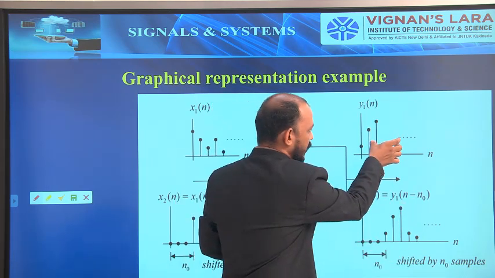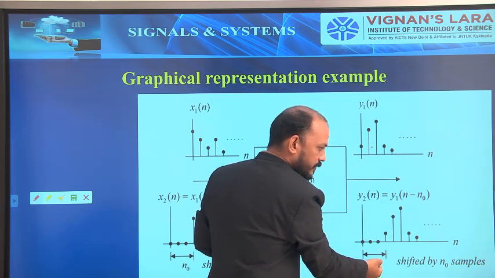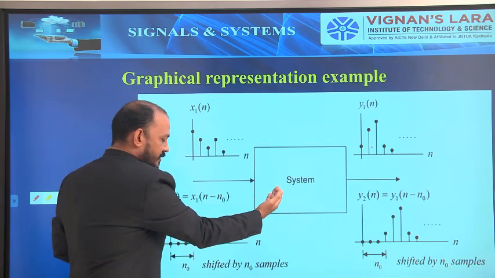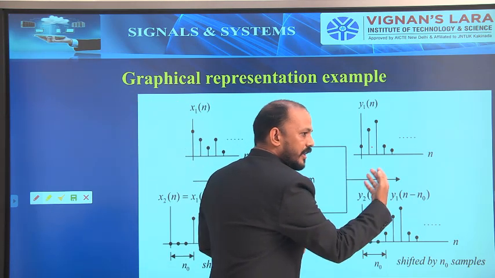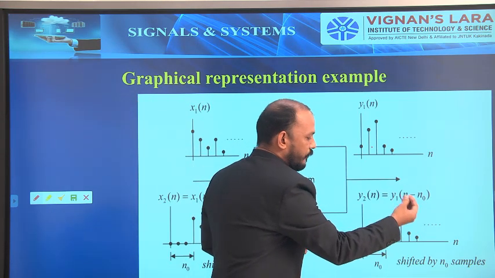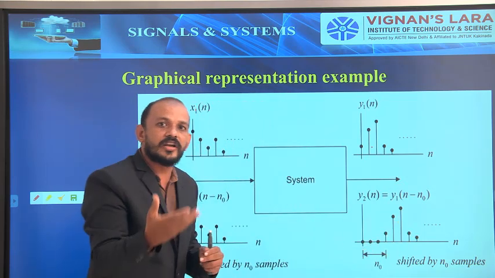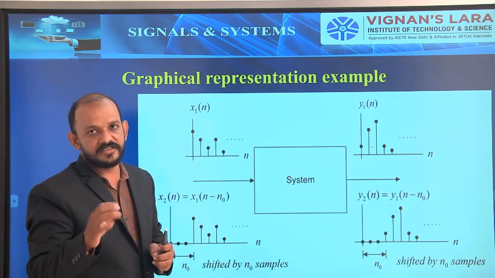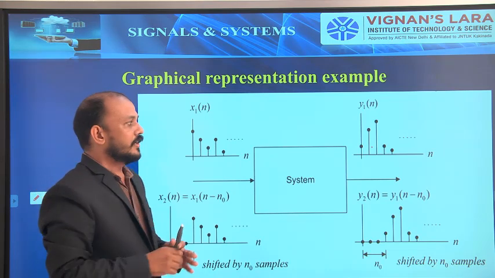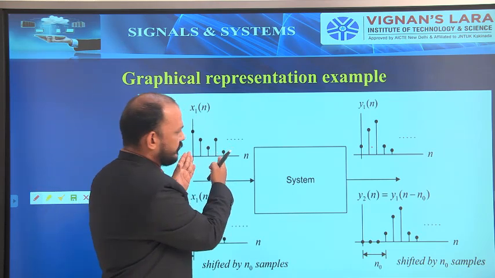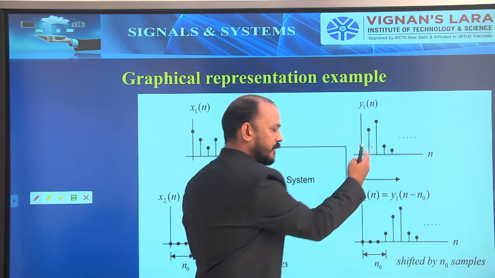Here this is the output. The output is delayed by n0 samples. If for the system the input is delayed by n0 samples and we get the output delayed by n0 samples, then that system is called a time invariant system. Now if I want to go for the time variant system, for the input x1 of n, the output is y1 of n, same thing.